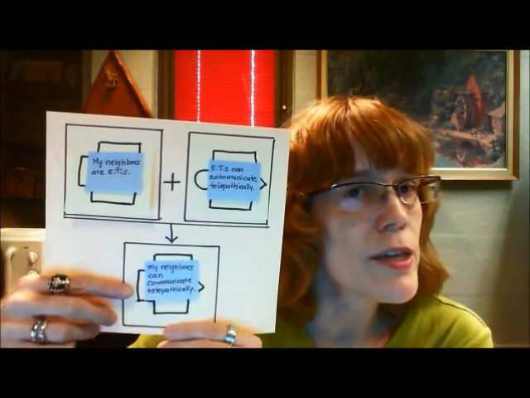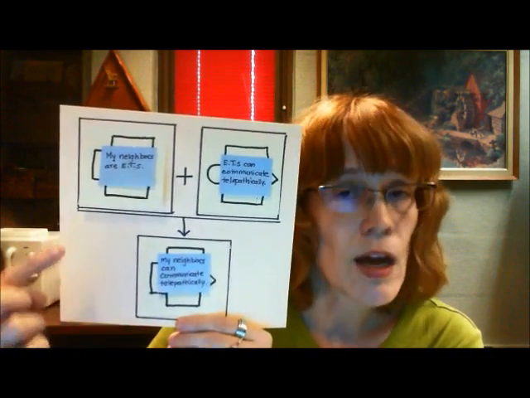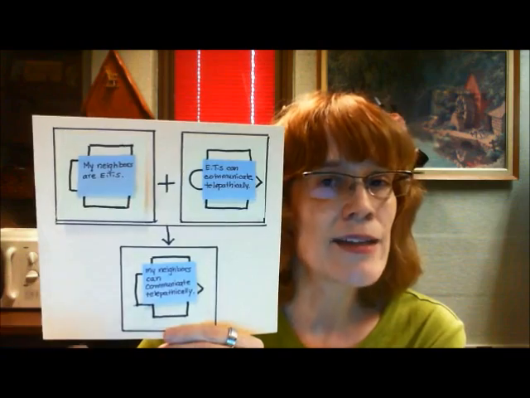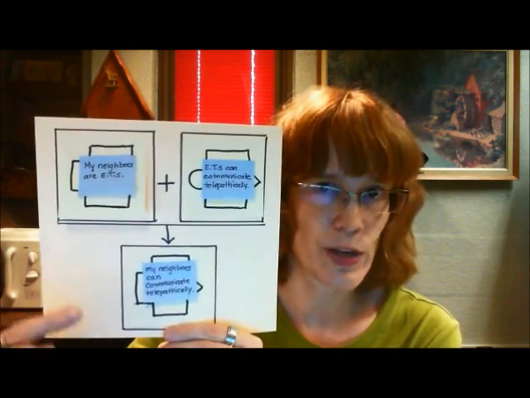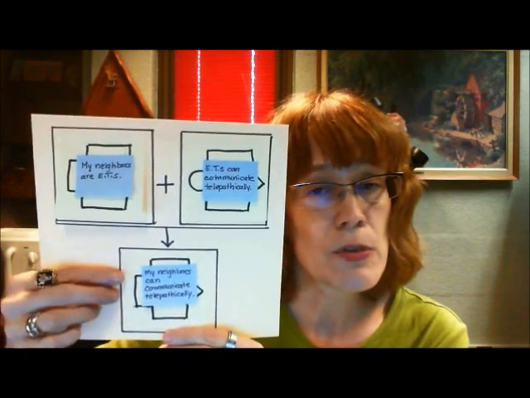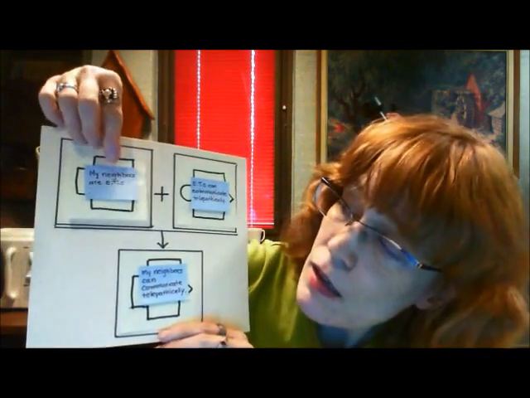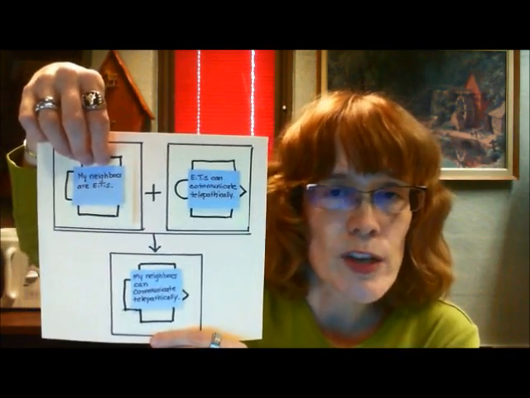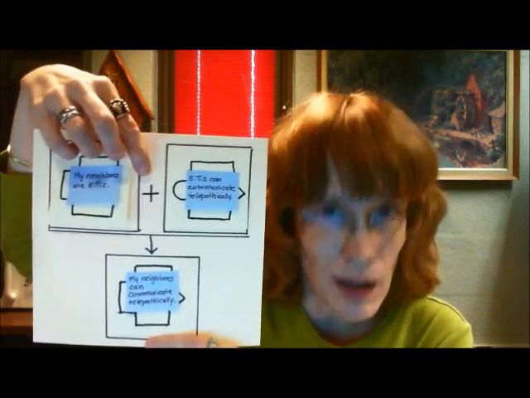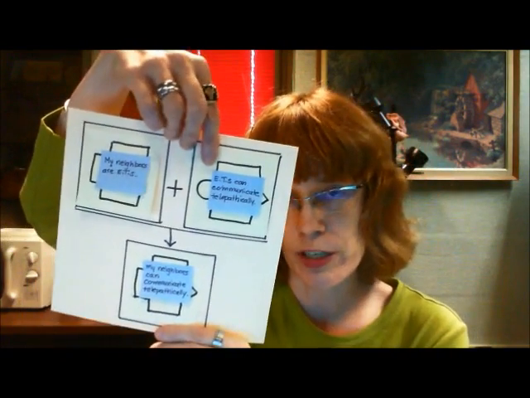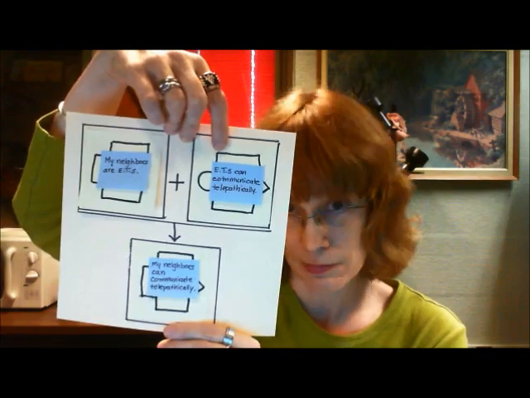If I want to use the expression because, I'll use this because and because expression. So I would say, my neighbors can communicate telepathically because my neighbors are extraterrestrials and because extraterrestrials can communicate telepathically.